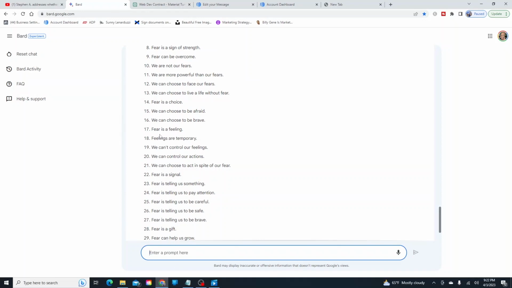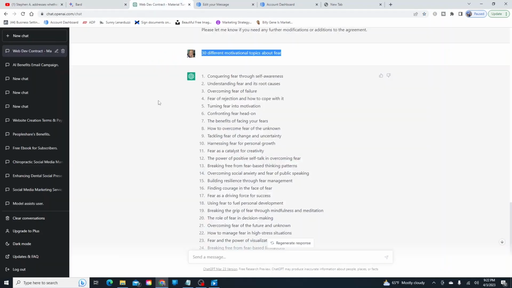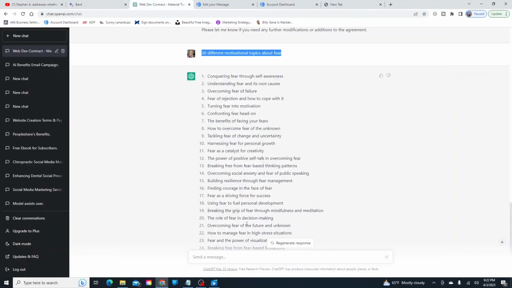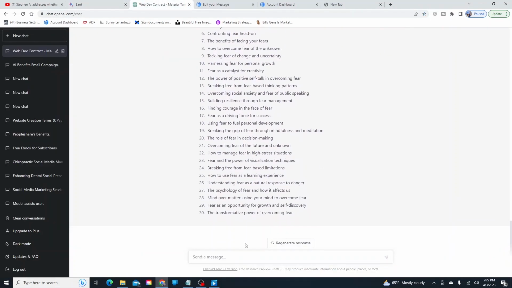This is the same thing for ChatGPT, and it's the same thing for, well, this is ChatGPT. Same thing for ChatGPT, and the same thing for Bard. All you have to do is type that in there. And that's kind of a cool thing. That's just a couple of things I wanted to tell you guys about.